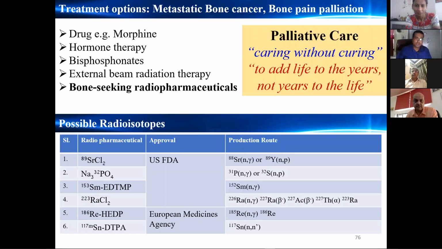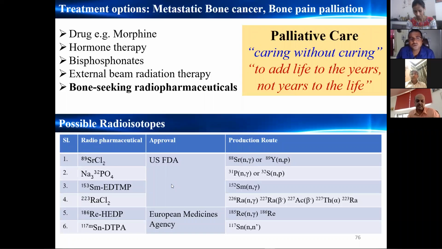There are other alternatives, but only if approved by the US FDA. Strontium 89 chloride is very suitable for this purpose because, as we know, in the periodic table calcium and strontium belong to the same group, and calcium is the major building block of bone. So it preferentially concentrates in the bone compared to other elements. Radium would also be good that way. Now we are producing strontium 89; in future, we can produce other things.